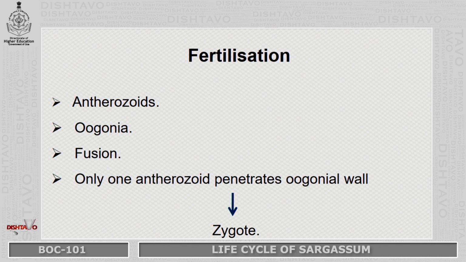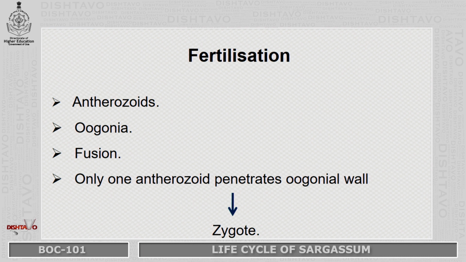Once they come to the oogonium, they will surround it, and all of them attach to the oogonium by means of the anterior flagellum, and the posterior flagellum is used for swimming. Out of all the anthrozoids, only one will fuse with the oogonial cell. Once fusion takes place, both the nuclei lie side by side for some time. Later on, they fuse together and form the zygote.